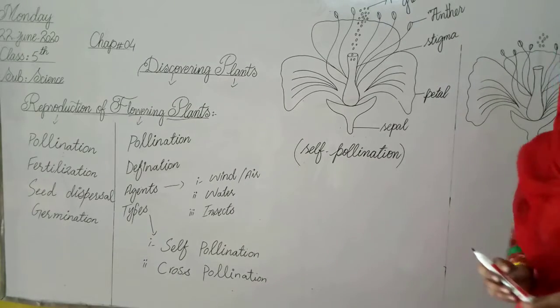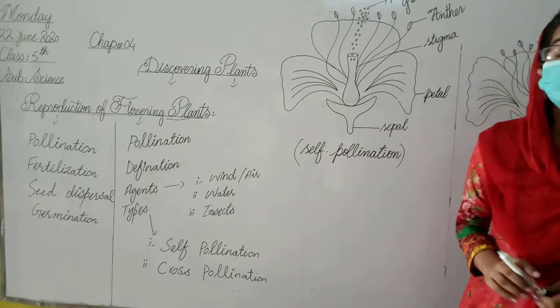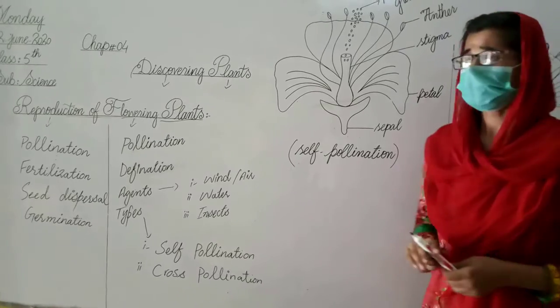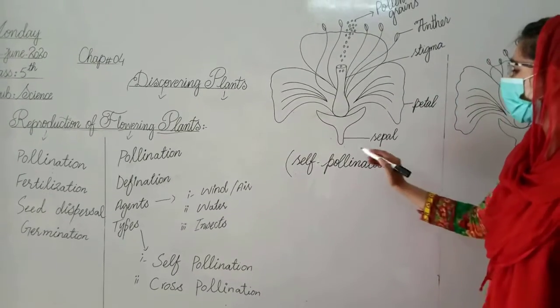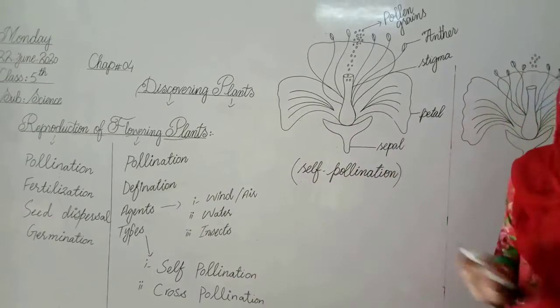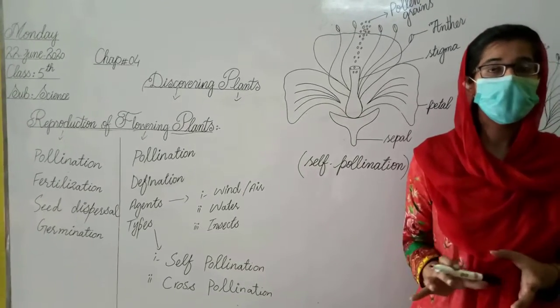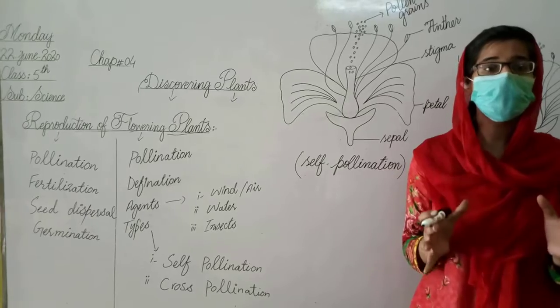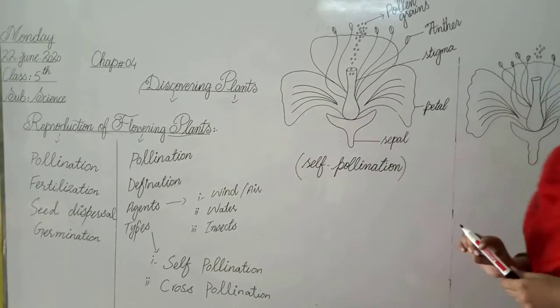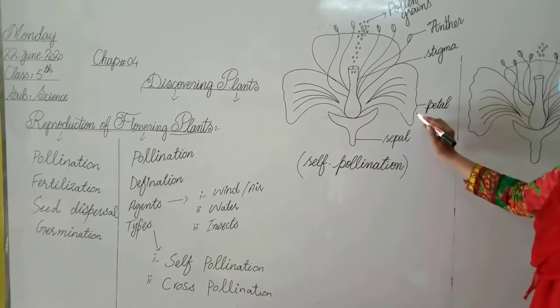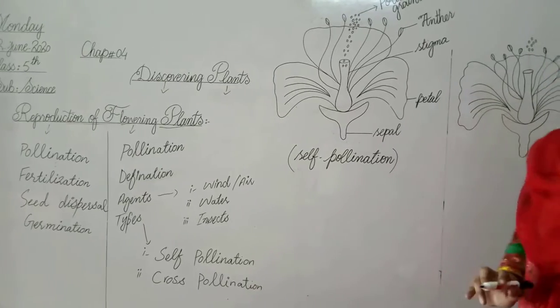First of all, I will tell you about the parts of a flower. The very first part of a flower is the sepal. What is the color of a sepal? It is green and its function is to hold the plant. The second part of a flower is the petal.